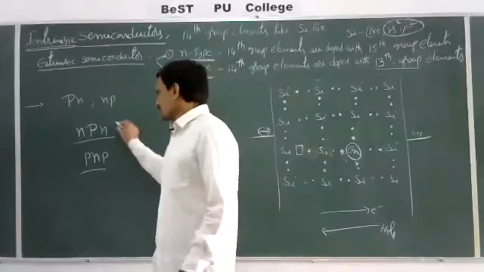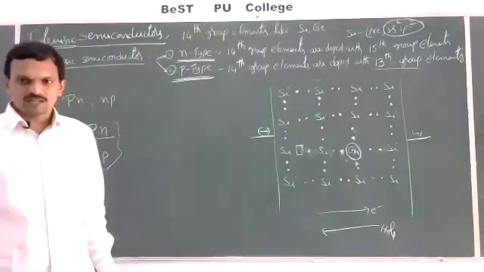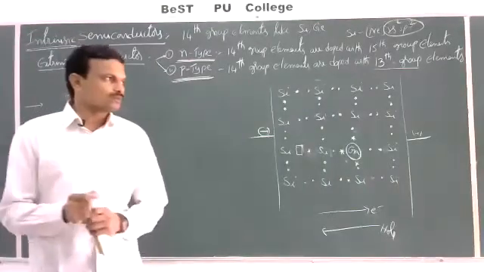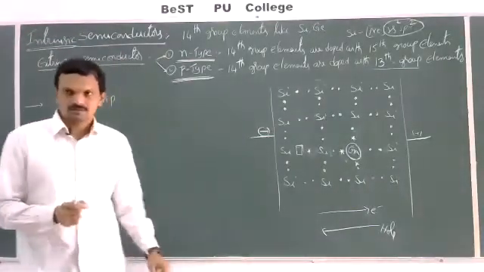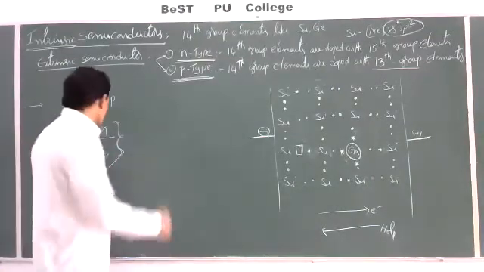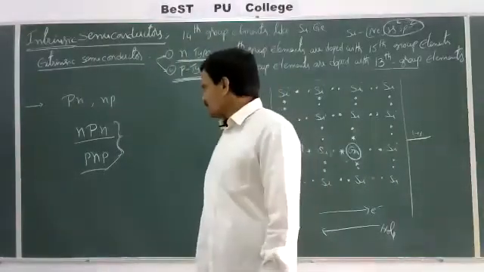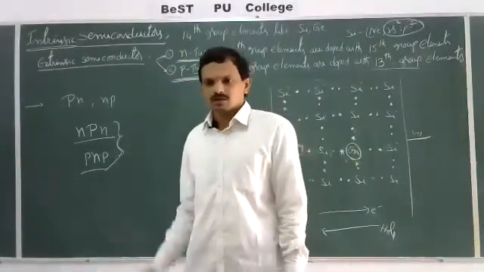NPN and PNP transistors are generally used for the detection and amplification of audio signals.